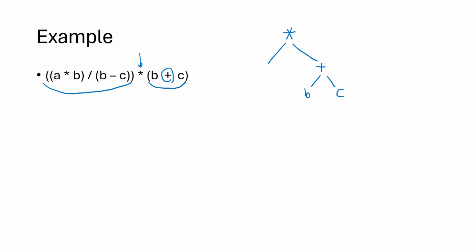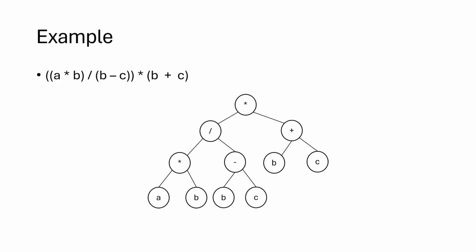And then on the left side of the multiplication, we have this entire thing. And again, on the top level, it's a division. So division is the operation, left and right. On the left side of the division, we have this, a times b. So it's the times where a is on the left and b is on the right. And then on the right side of the division, we have b minus c. So the operation is subtraction. B is on the left side and C is on the right side of the subtraction. So this is called the parse tree of that expression.